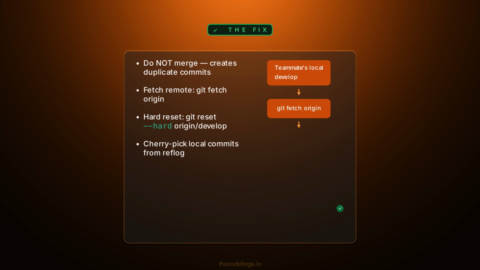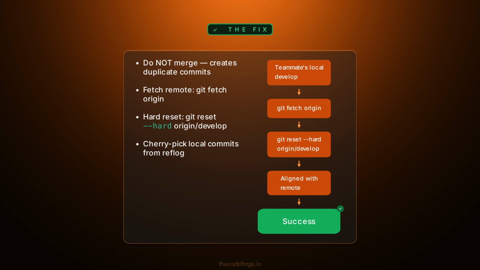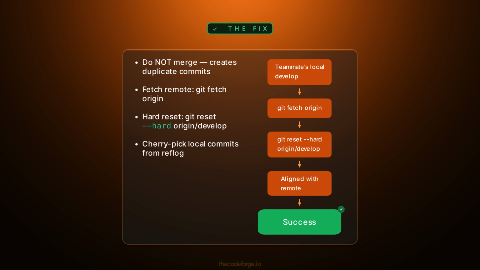The correct recovery is to not merge. Instead, fetch the latest remote state, then hard reset your local branch to match. If you had local commits on top of the old develop, recover them from git reflog and cherry-pick. The key fix code is git reset --hard origin/develop to align with the rebased remote. This prevents duplicate commits and wasted debugging time.